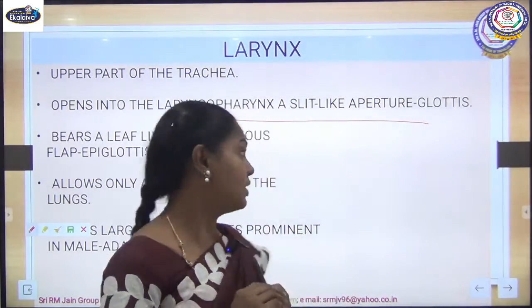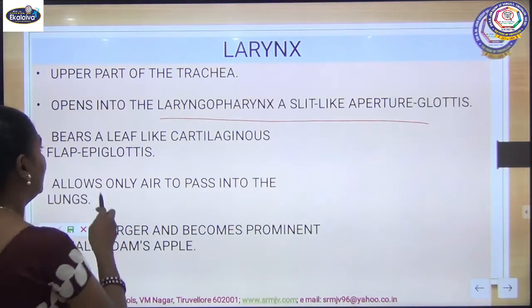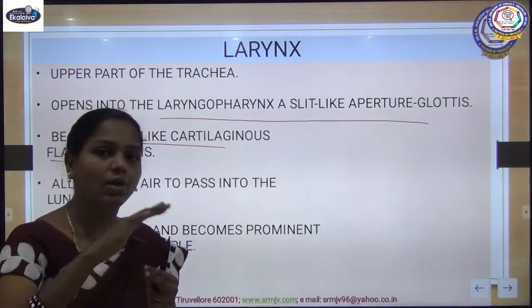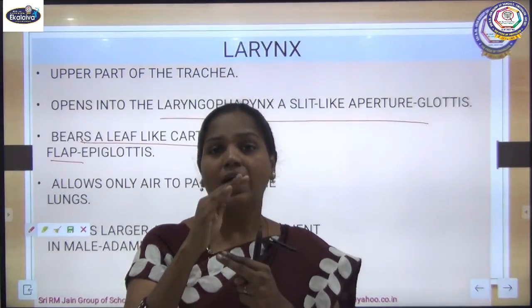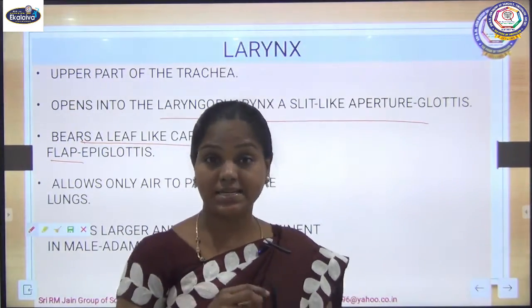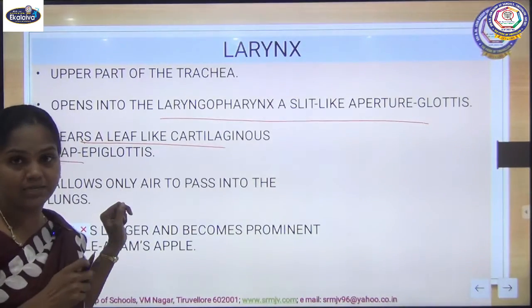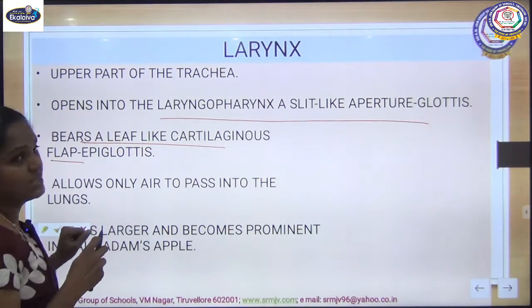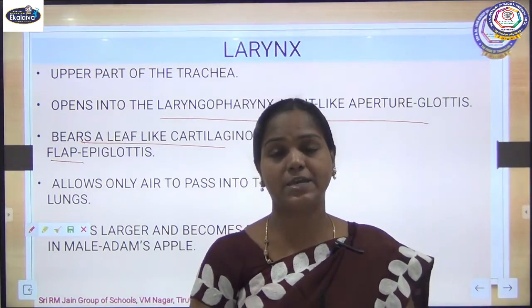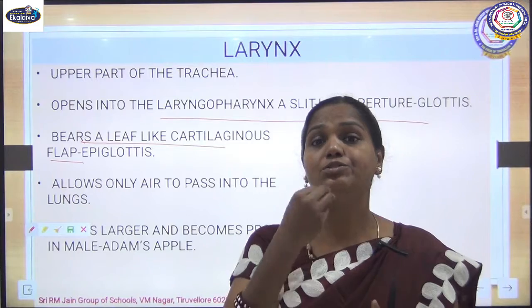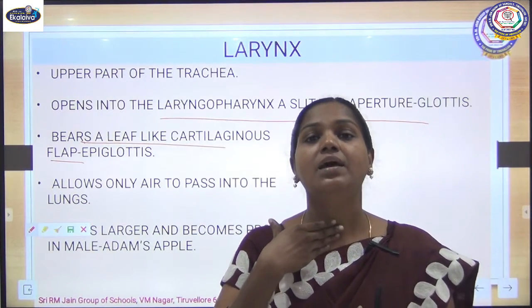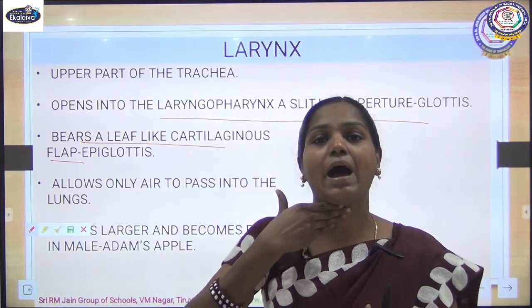This glottis has a flap like structure. It bears a leaf like cartilaginous structure at the starting point of the glottis, and we call that structure the epiglottis. What is the importance of the presence of this epiglottis? When you swallow something, if you keep your hand here and feel, this tube moves upward.